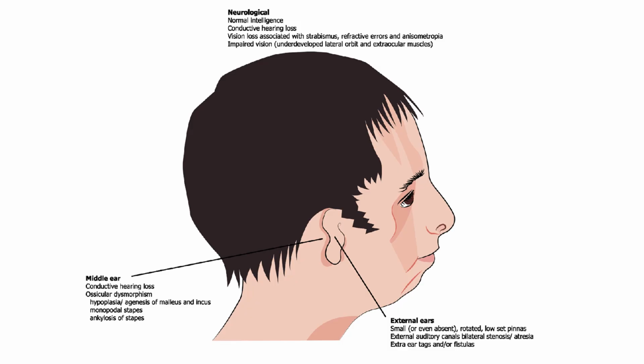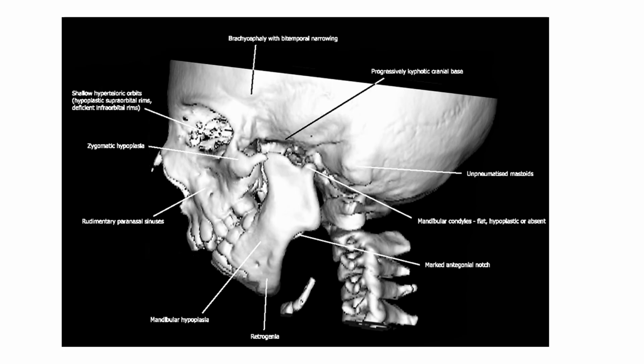Talking about the next one, which is your treatment modality, before that let's have a look at this CT. CT shows brachycephaly with temporal narrowing. Hyperteloric eyes are seen, and retropositioning of the globe will be secondary to this.